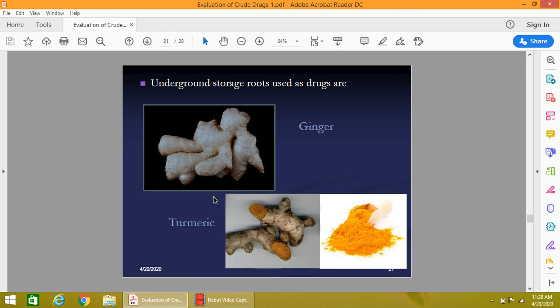Here the color is very pale or light brown. The inner color is also light brown. The internal color is very sharp yellow. So this is the marking of the underground storage organs, roots and rhizomes.